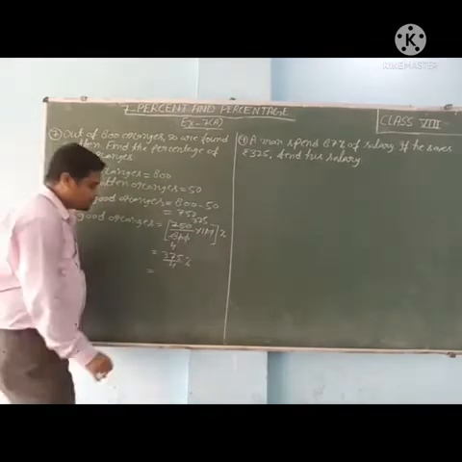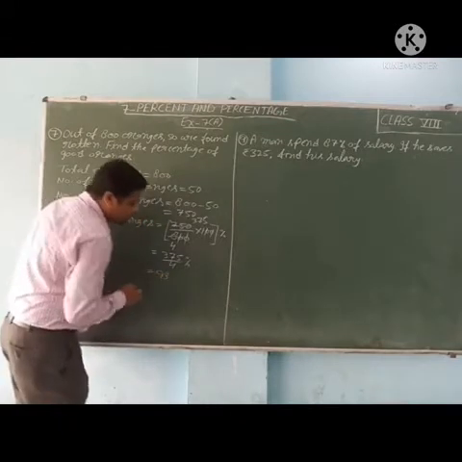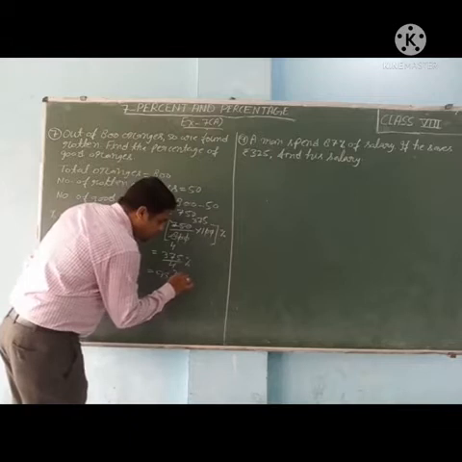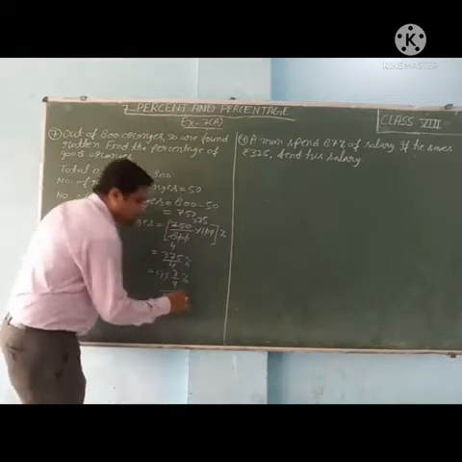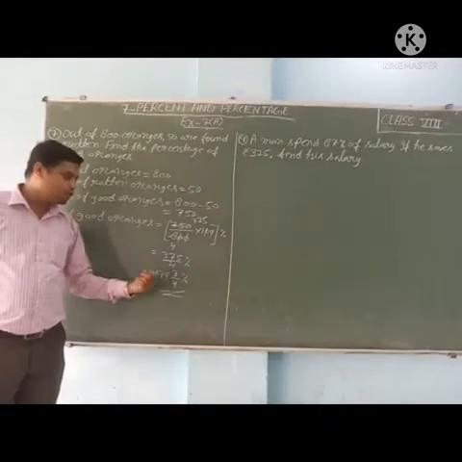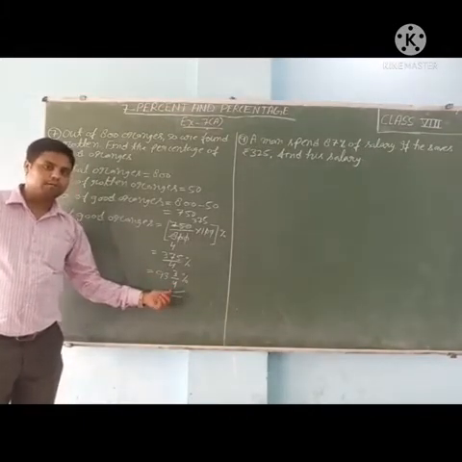We can convert this into a mixed fraction. So it will come 4 9s are 36, 4 3s are 12. Then 3 upon 4. So 93 whole 3 upon 4%. So the percentage of good oranges is equal to 93 whole 3 upon 4%, which is the answer.